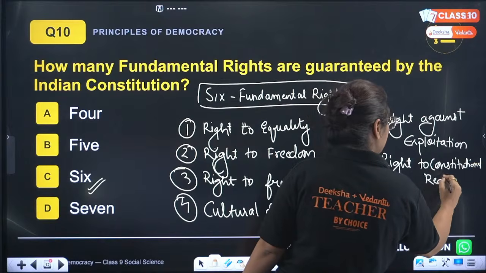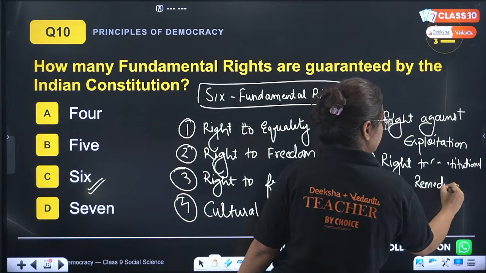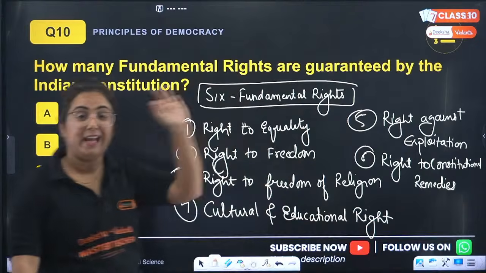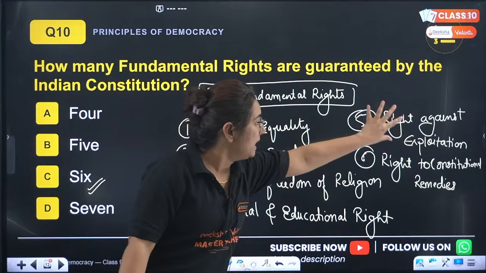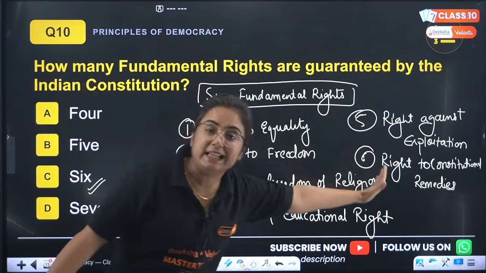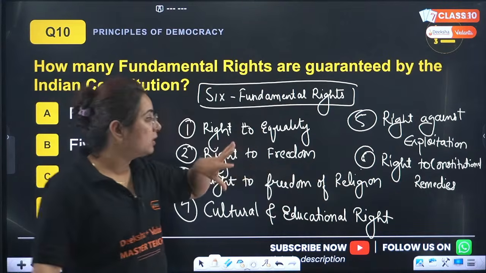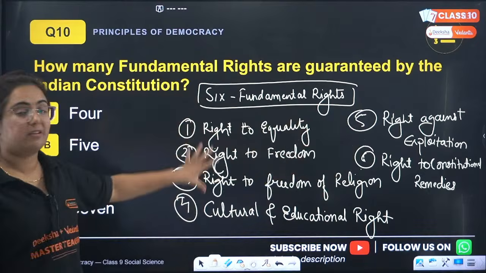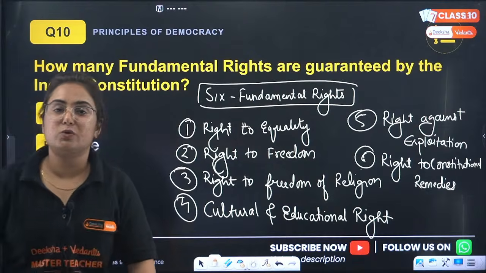You know, this right to constitutional remedies is known as the soul of the Indian Constitution or the fundamental rights. Why? Beta, it is known as soul because, listen, this clause is very important. If anyone takes away the other 5 rights from you, you can directly reach the Supreme Court, and this is the clause of it. If anyone takes these fundamental rights from you, you can directly reach the Supreme Court. This is right to constitutional remedies.